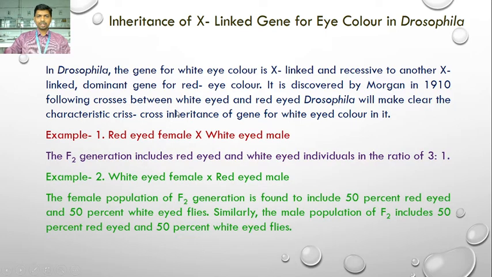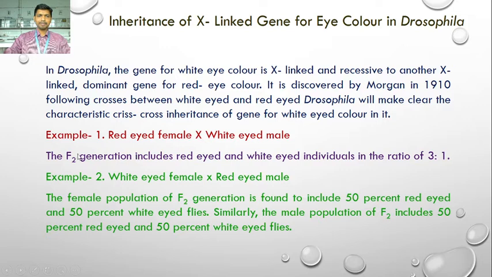Here in case of Drosophila, two genes we have studied for inheritance. One is the red eye gene and another one is the white eye gene. The red eye gene is dominant over the white eye gene. So in the first example, when a cross has been made between a red-eyed female and white-eyed male, the F2 generation includes red-eyed and white-eyed individuals in the ratio of 3:1.